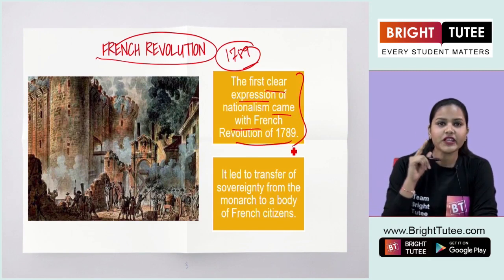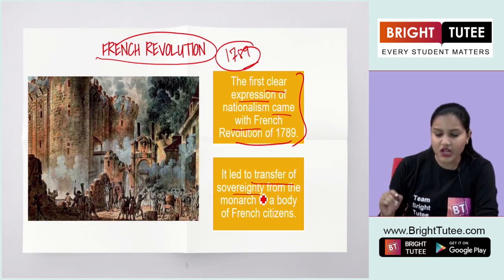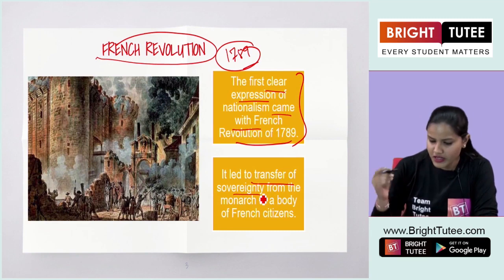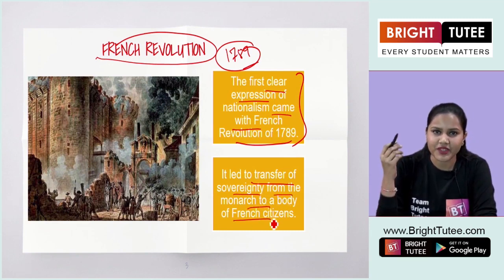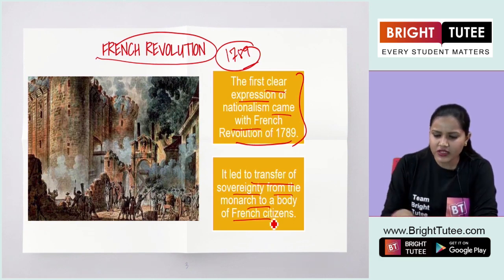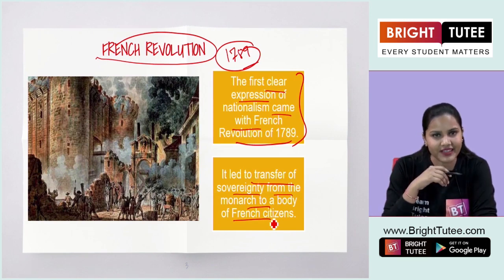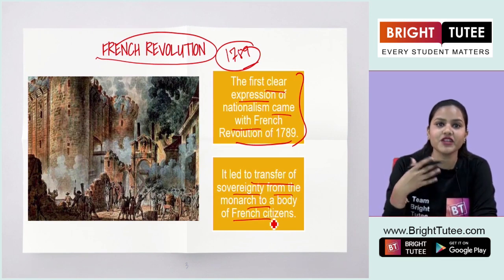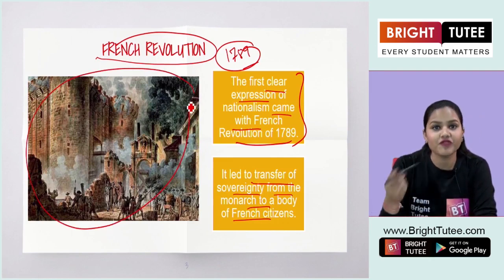Yes. Now it was after the French Revolution that led to the transfer of sovereignty from the monarch to a body of French citizens. Now you must be remembering that you already have learnt all these important points in your class 9 paper, right? There you learnt about the French Revolution, what were the circumstances that led to this big revolution in France.